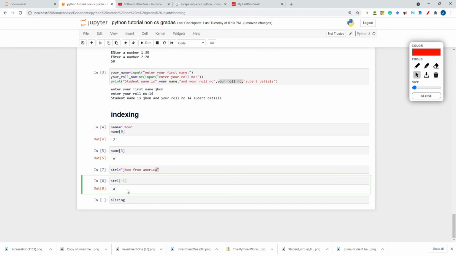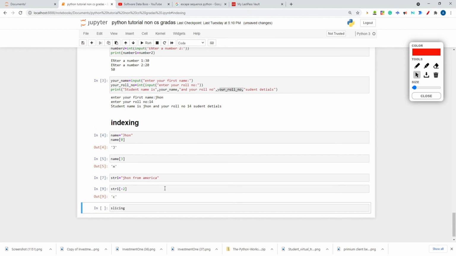Now it starts counting from the last. But actually this index can't be taken as 0, because minus 0 would be the same as 0. So we start from minus 1. If I write minus 2 over here, I'm getting C, right? Minus 2 means A has index minus 1 and C has index minus 2, if you are counting from the end of the string. If you are counting from the start, then it will start from 0, 1, 2, 3 like that.